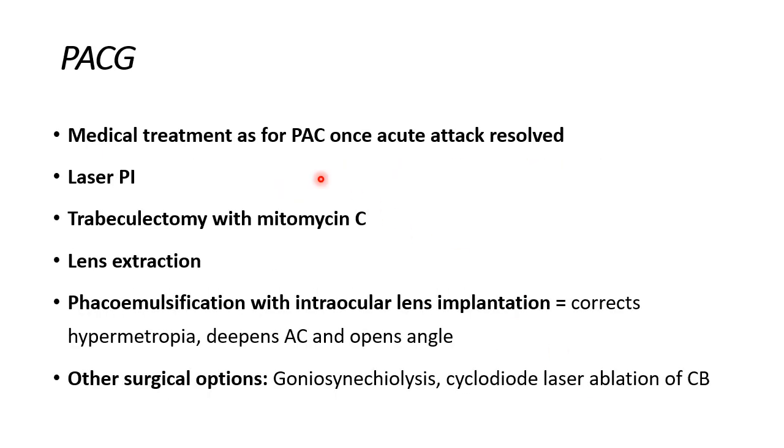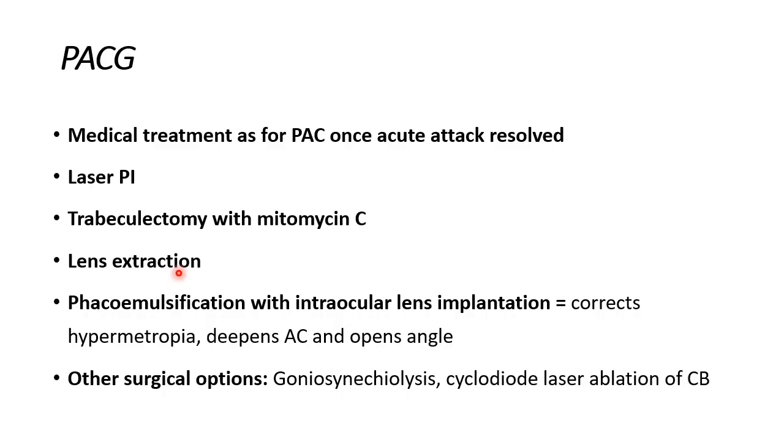Now, what do you do with a case of primary angle closure glaucoma? That is where the glaucomatous damage to the optic nerve has already happened or the visual fields are affected. Then you continue the medical treatment as discussed. You have to do something definitive. So what is that? Laser PI, trabeculectomy with mitomycin C. These are some definitive treatments. Lens extraction. By lens extraction, I mean clear lens extraction.